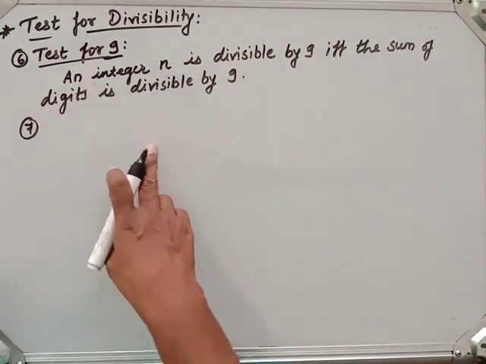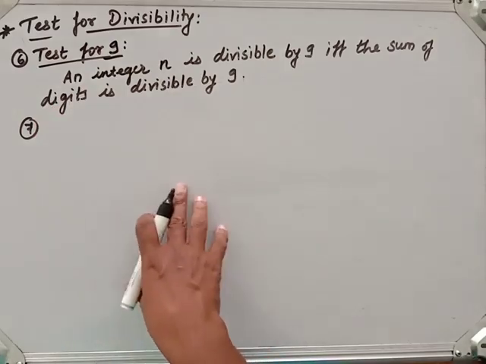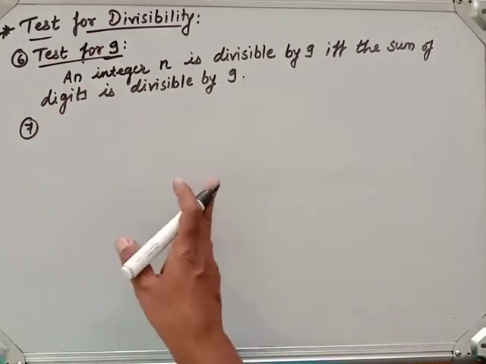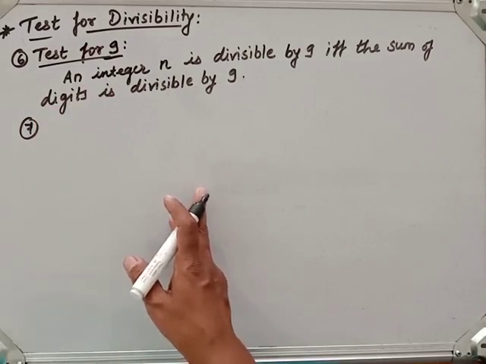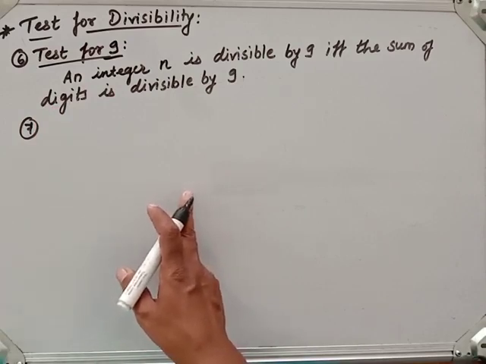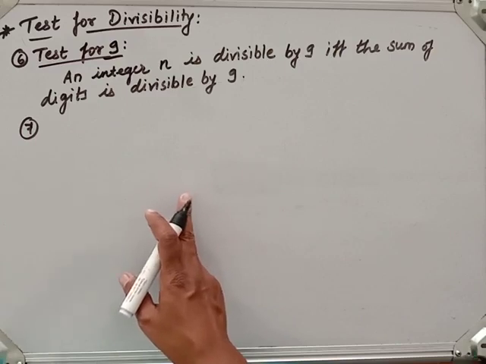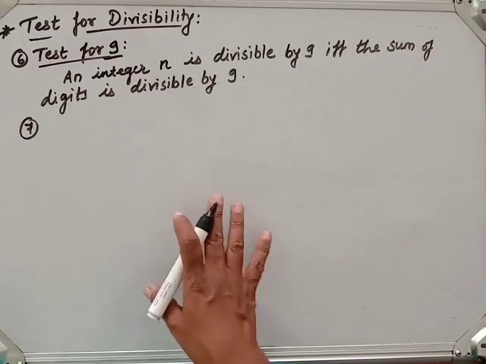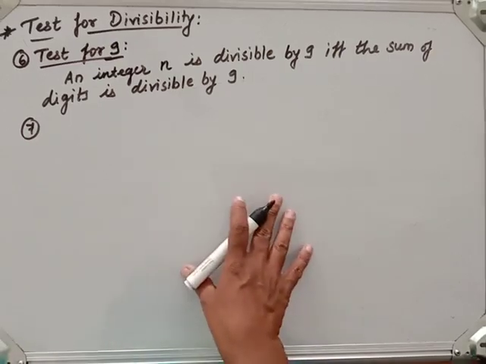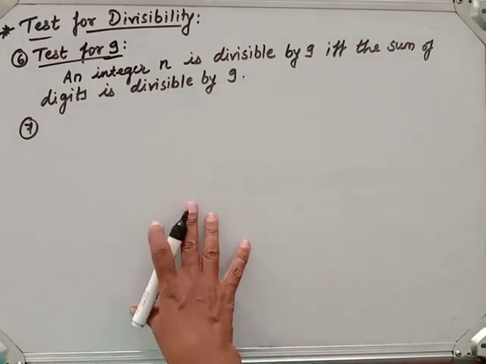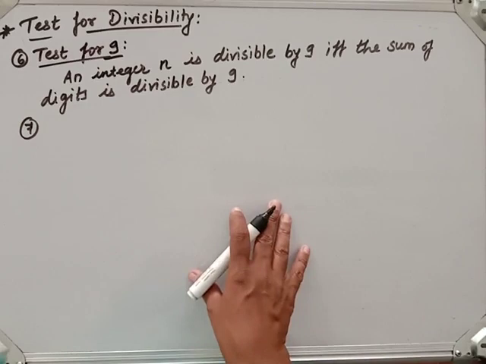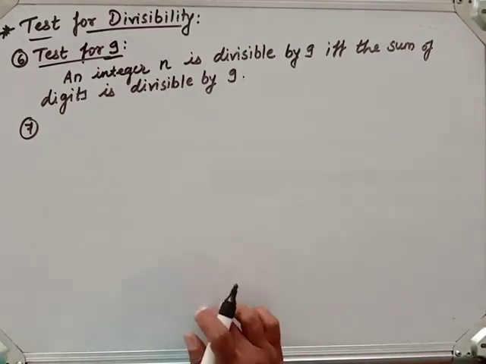Now here I left the test for 7 and test for 8. The test for 7 is that the number is divisible by 7 if the number formed by the last 3 digits is divisible by 7. Then the test for 8 is again just like the divisibility test of 6.